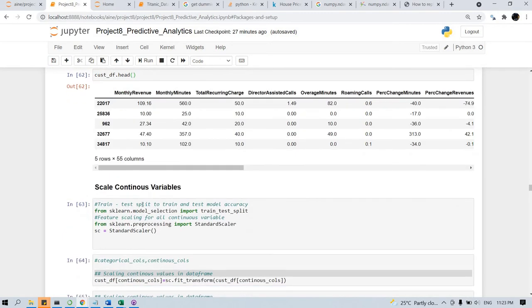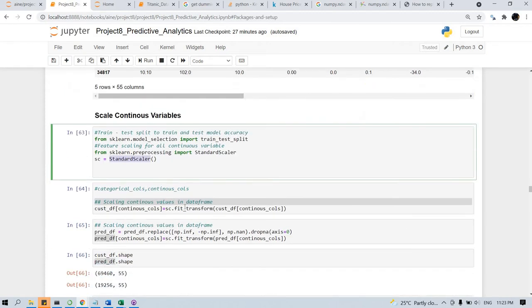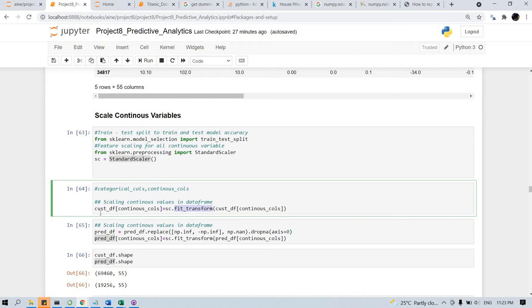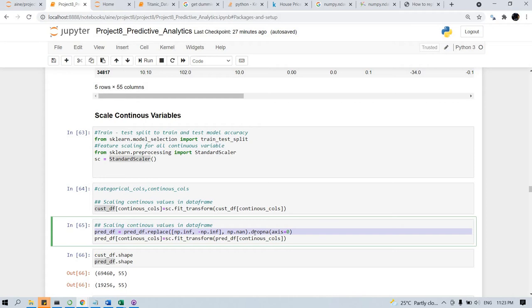Then we are scaling the variables. We have to scale the continuous variables so that everything is similar. We are using a standard scaler. We are able to apply the standard scaler directly on the training data set, but in the prediction data set there are some infinite values present, which are converted into not applicable, and after that those rows are dropped. That's what we are doing here.